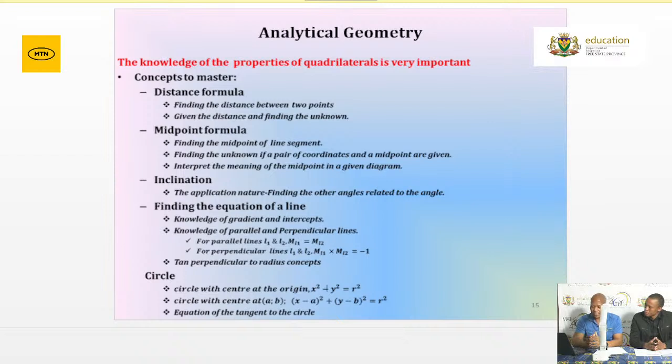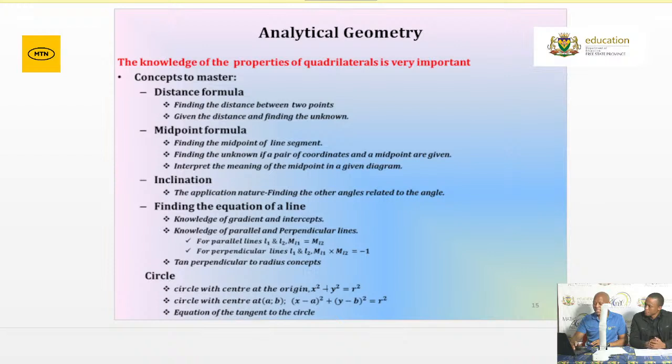Then I must indicate that the tangent, remember, is perpendicular to the radius. But this one, we're going to need it more in what? In Grade 12 circles. And then when you determine the equation of the line, I usually say the information that we need is what? A gradient as well as what? As well as a point on that line.